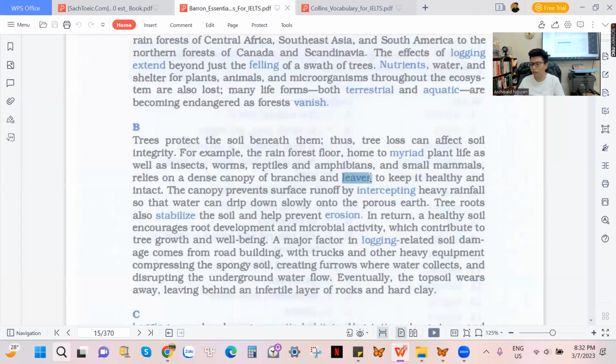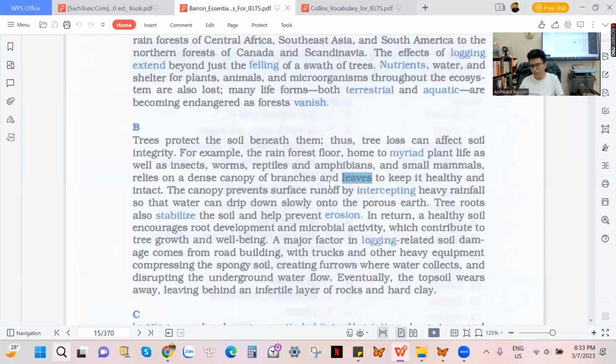Leaves là lá cây chứ không phải leave là cút khỏi cuộc đời. Từ leave có nghĩa là rời khỏi, nếu mà nó là động từ nó có nghĩa là rời khỏi. Từ leave nghĩa thứ hai nó có nghĩa là lá, cái lá nhé. Và khi mà mấy bạn thấy làm sao mình phân biệt được đâu là động từ đâu là danh từ. Chủ động vị, trong một câu nhìn thấy chủ ngữ động từ rồi thì cái mình coi cái từ leave nó có phải động từ hay không nhé.